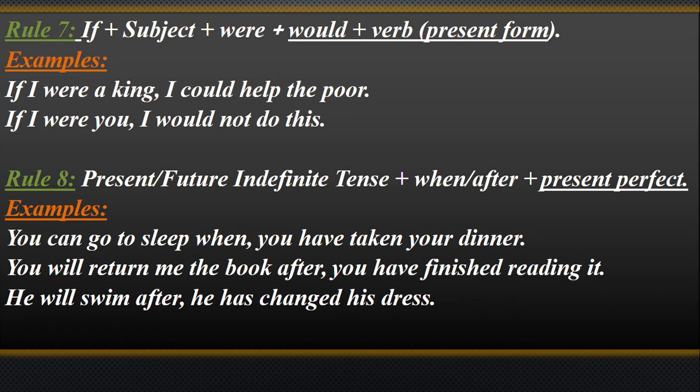If I were you, I would not do this. That means I am not you. So the condition is, if the condition is real, then the result is positive. If the condition is unreal, the result is not true. The result is not expected.